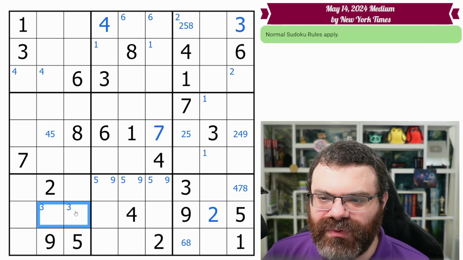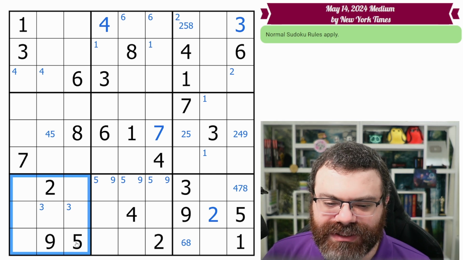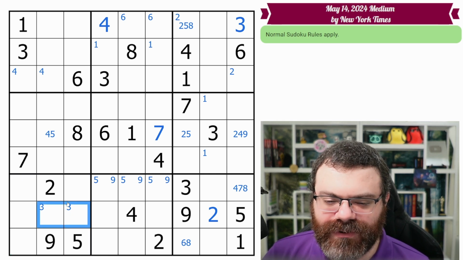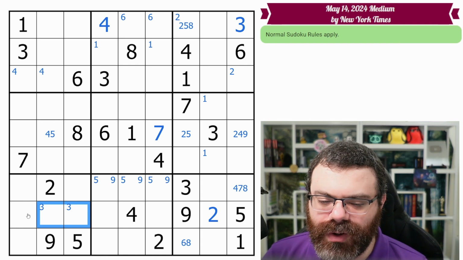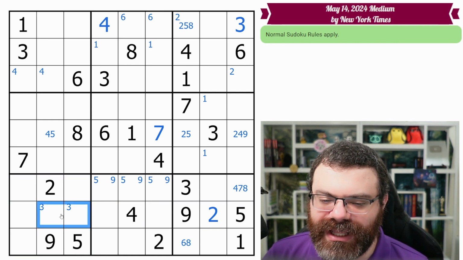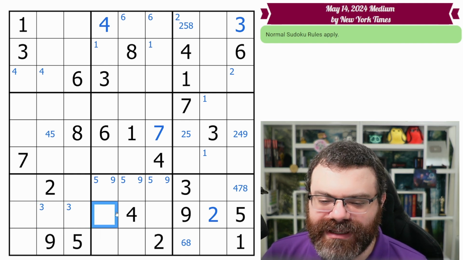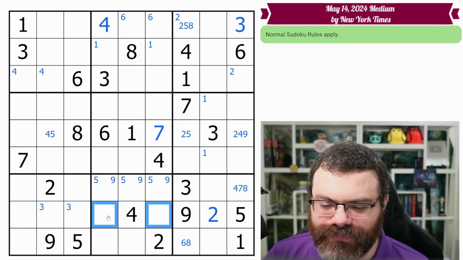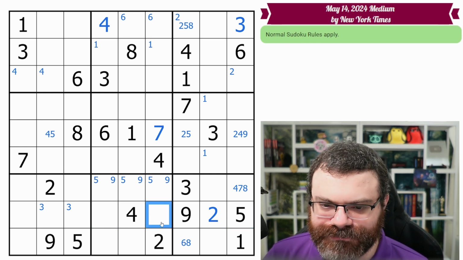This is the first time we've had pointing in this puzzle, useful pointing at least. So in this box, we have reduced 3 to 2 places that we have corner marked here. And those 2 cells happen to both be in the same row. They're both in row 8. It was reduced because of the box, but we've also now reduced the row. Basically, these 2 cells cannot be 3 anymore. The entire rest of the row can't be 3, but in this case, it's these 2 cells.